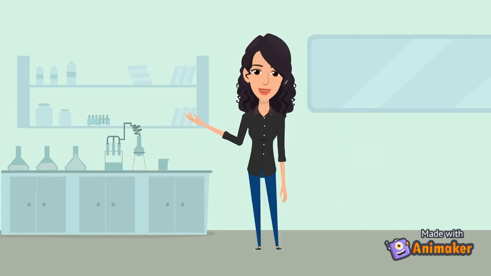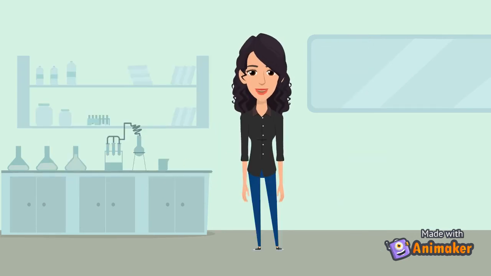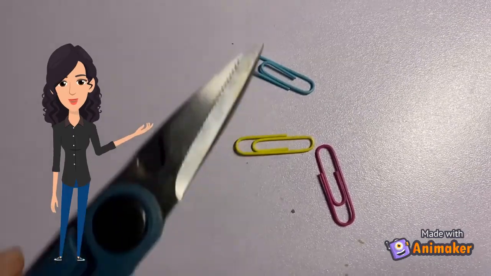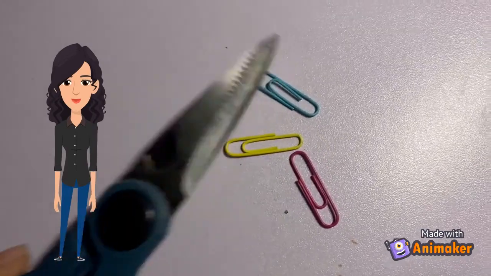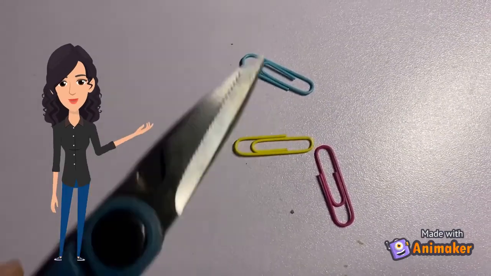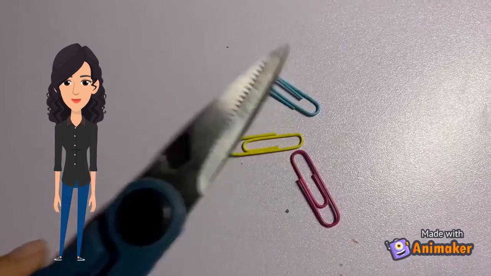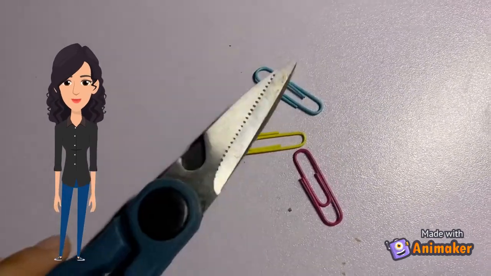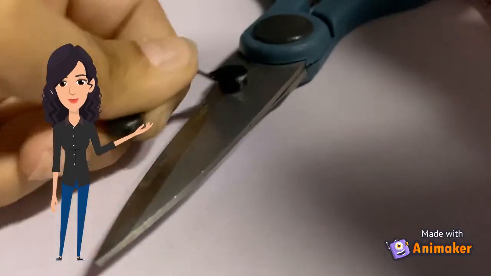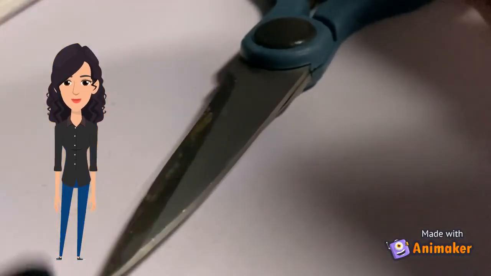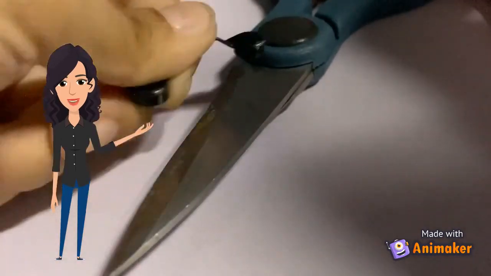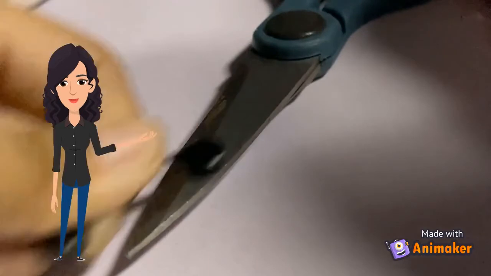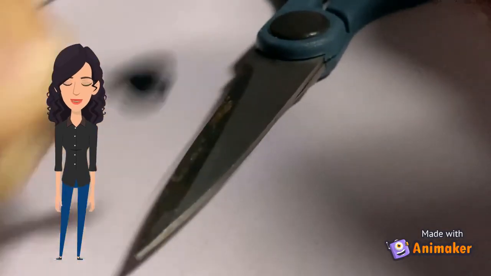So you can see that atoms and magnetic fields are really easy to manipulate. Here I have a pair of scissors that is made out of steel and has iron in it. The scissors are not magnetic. I can't pick up these paper clips with it at all. But if I rub a magnet along it in one direction repeatedly, I can actually create a magnet from the scissors that weren't a magnet before just because of the material, and I'm lining up the magnetic domains.